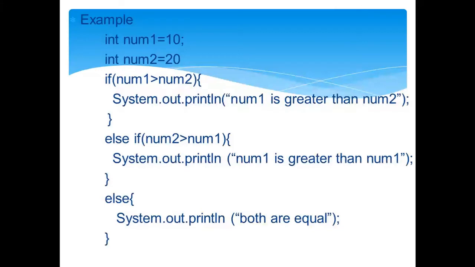So what does it mean? See the first condition, see my mouse here: if num1 is greater than num2, then we will print num1 is greater than num2, obviously. Else if num2 is greater than num1, then we will print num2 is greater than num1. Okay, suppose both conditions fail. It means both the numbers are equal. So we will come to the else block and we will print simply both are equal.